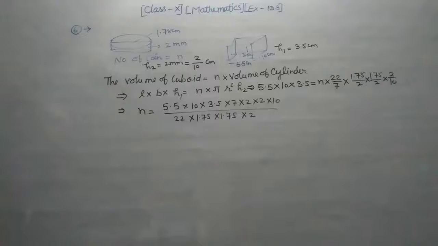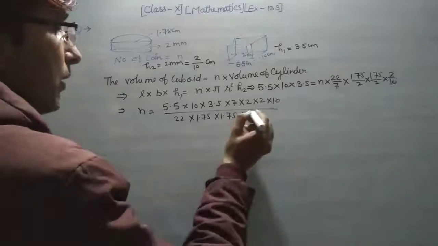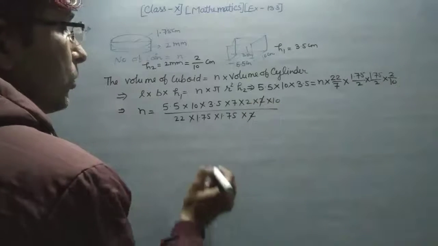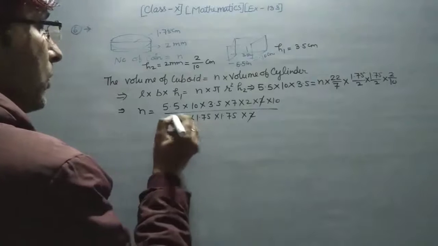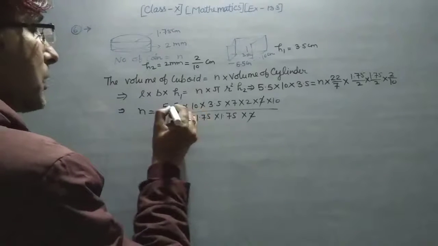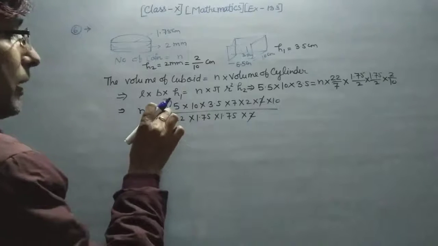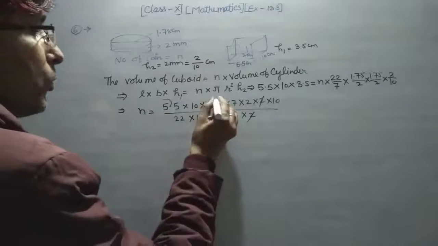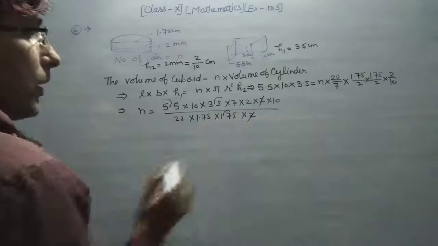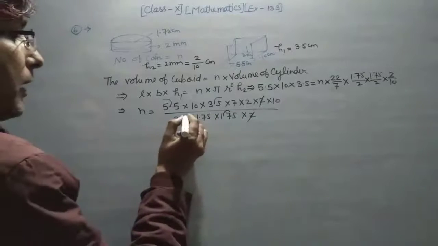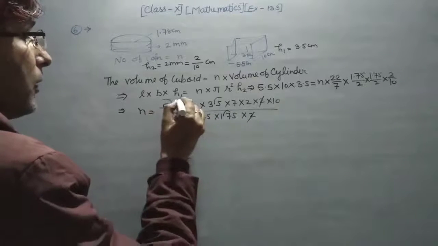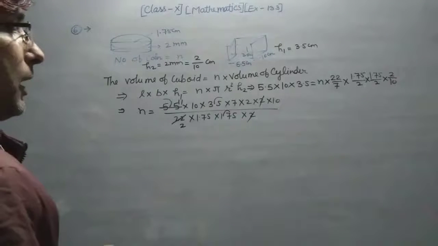Okay, so you have to calculate it after cutting 2 by 2, and also you have to reduce the decimal point. After reducing, 11 2s are 22, 11 5s are 55.